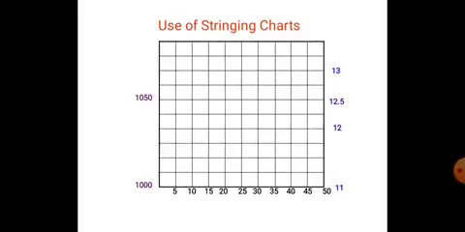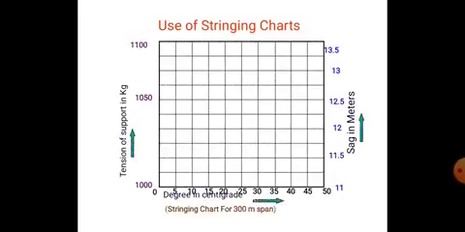What is the use of stringing charts? The tension at supports in kgs, the sag in meters, the temperature is 0 to 50 degrees centigrade. For the 300 meter span, the sag is 12.5 meters, and as the temperature increases, the tension at the top supports in kgs is approximately 1100 or 1050.